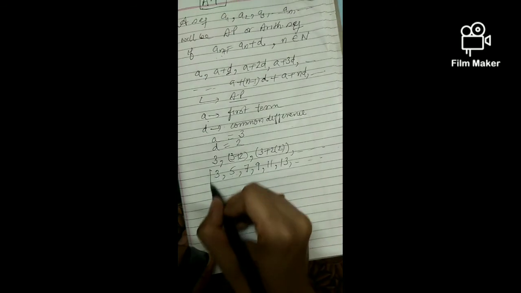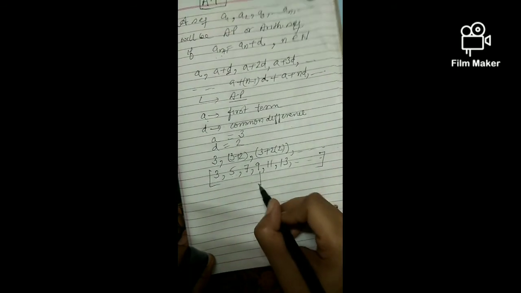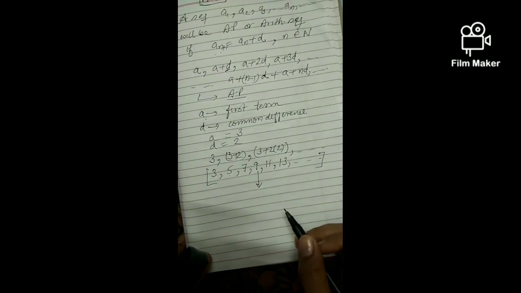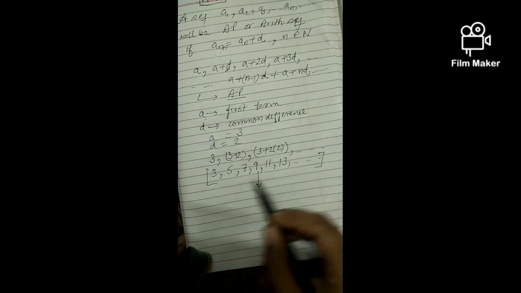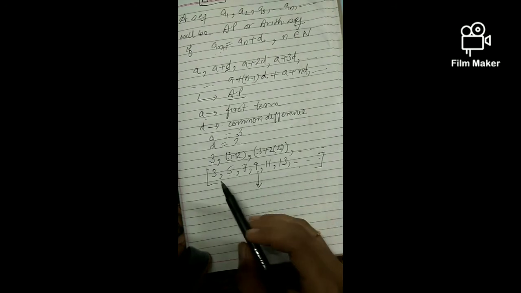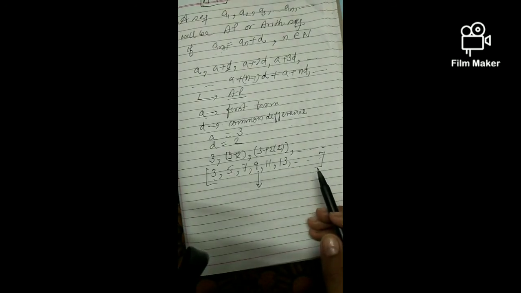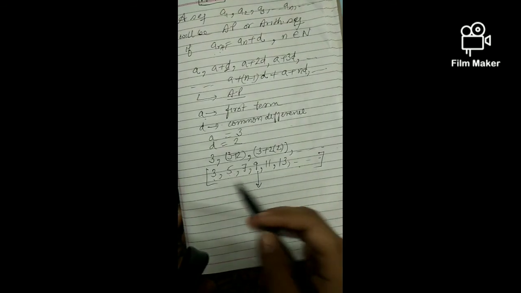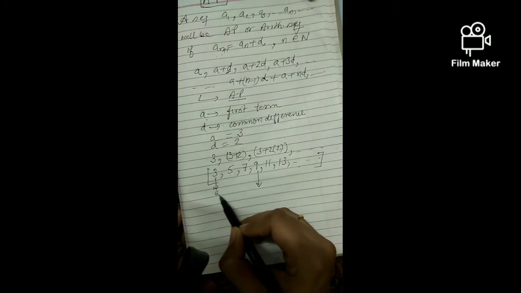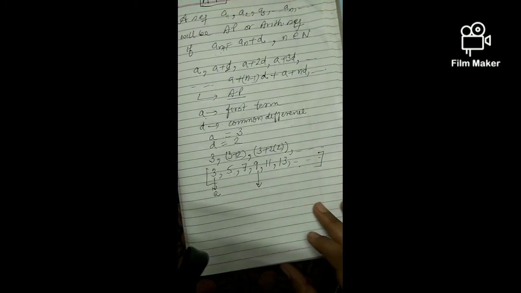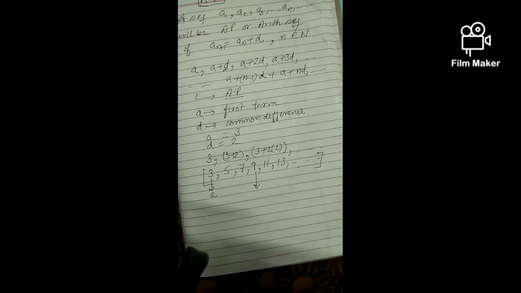If this type of sequence is given to me, I can easily guess what kind of sequence it is. So 3, 5, 7, 9 is actually a sequence with common difference 2, and the first term is a. Okay, so a few important results or properties of AP are there.